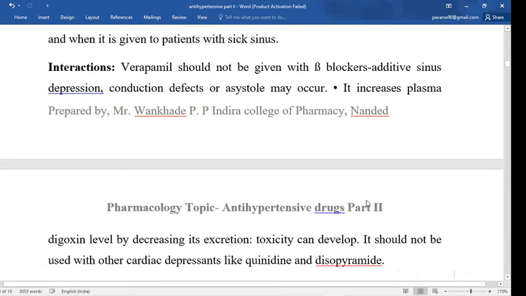Interaction: verapamil should not be given with a beta blocker. It causes additive sinus depression, and conduction defect or asystole may occur.